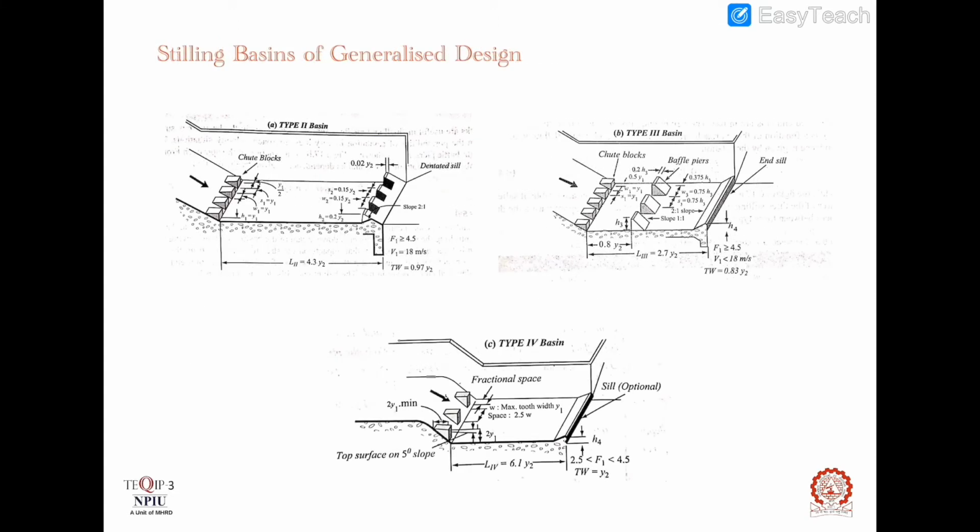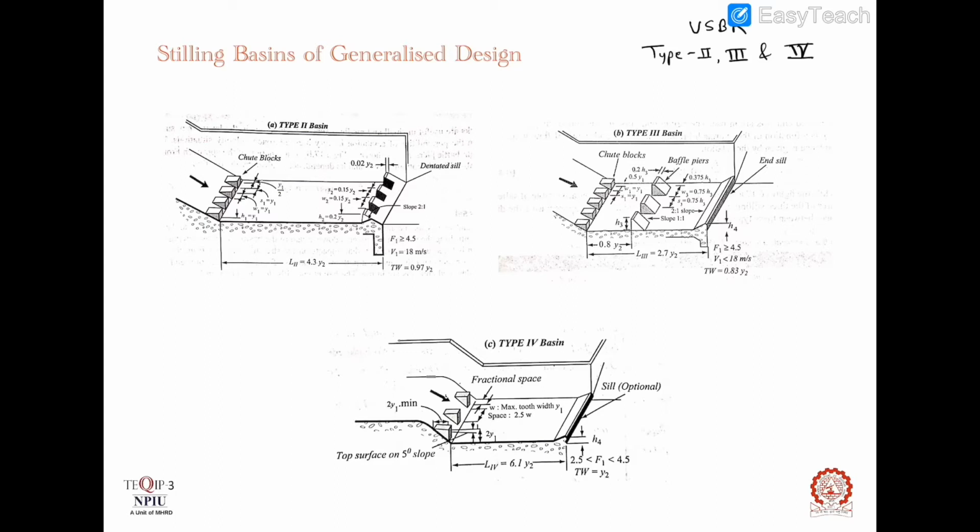Stilling basins of generalized design. Generalized stilling basins have been developed by many agencies. The designs given by USBR are the most extensively used ones. Three stilling basin designs called respectively as USBR basin type 2, 3 and 4 are recommended for energy dissipation below spillways and at outlets of canal structures.